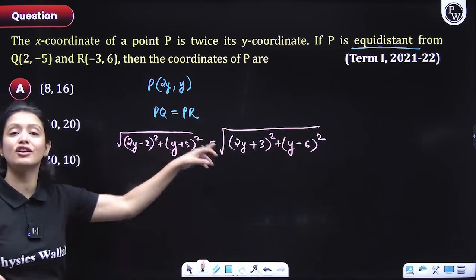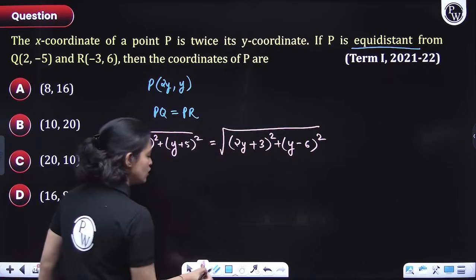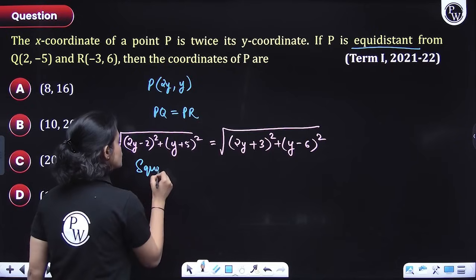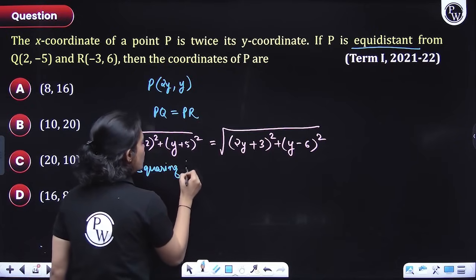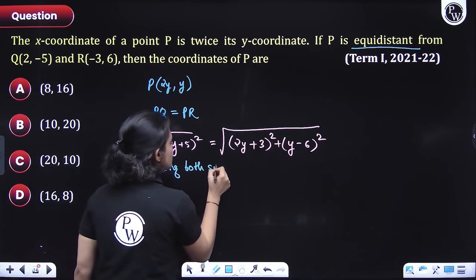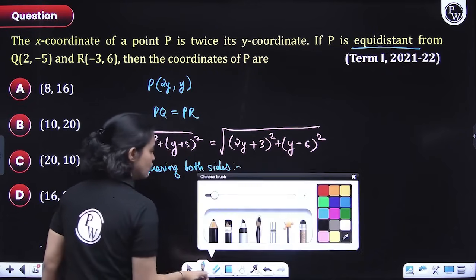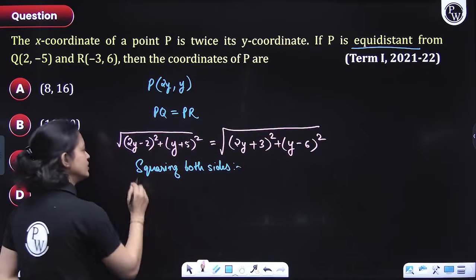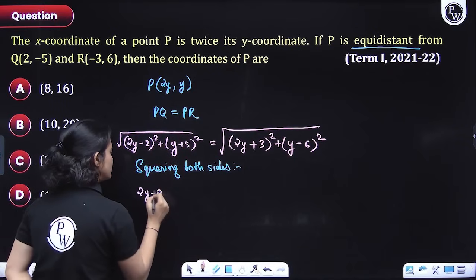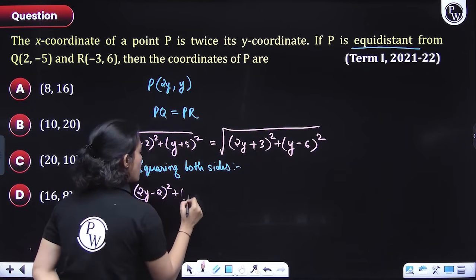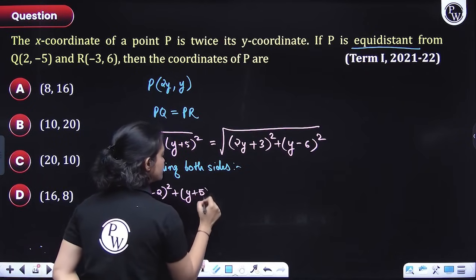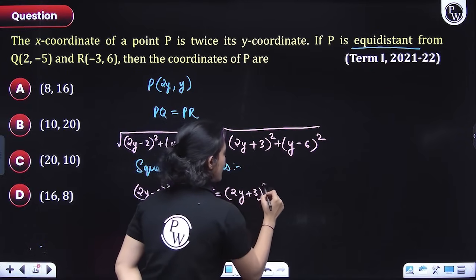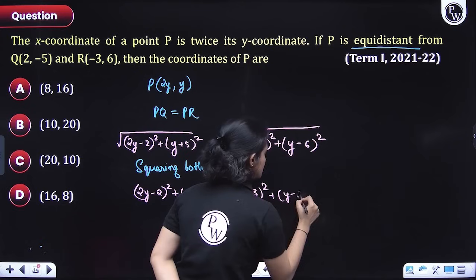Now, how will you solve this? First of all, you will get rid of the under root part. How can you do that, everyone? You can do that by taking the squares on both sides. Squaring both sides would give you 2y minus 2 whole square plus y plus 5 whole square is equal to 2y plus 3 whole square plus y minus 6 whole square.